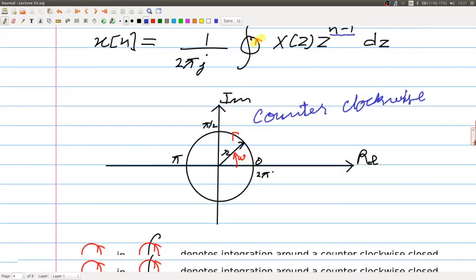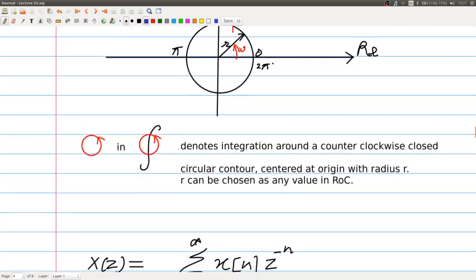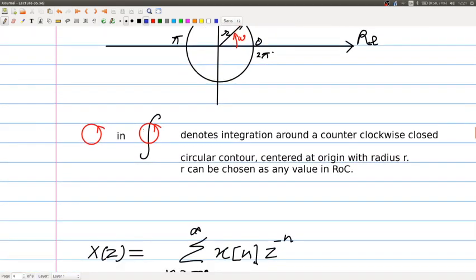So it is very important that this closed loop integral should be written down in your synthesis equation, and also the direction of this has to be there. So this direction is not trivial. So if you just write this, it is not correct. It has to be with a sense of direction, then only it's correct.